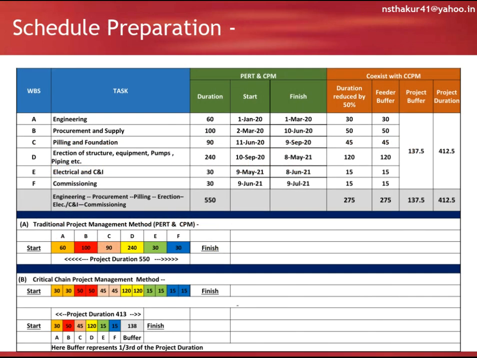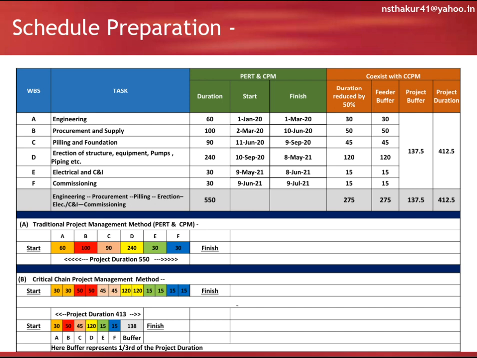Schedule preparation: A, B, C, D, E, F are the WBS IDs of tasks: engineering, procurement and supply, civil work, mechanical erection, electrical and C&I work, and commissioning, under blue shade. And the schedule prepared as per PERT and CPM is under green shade. So here the duration to complete the project is 550 days.